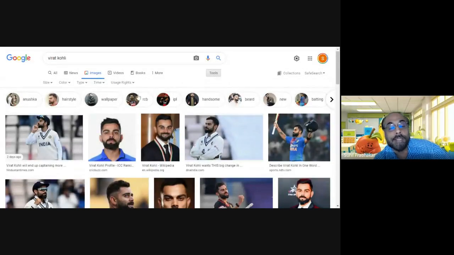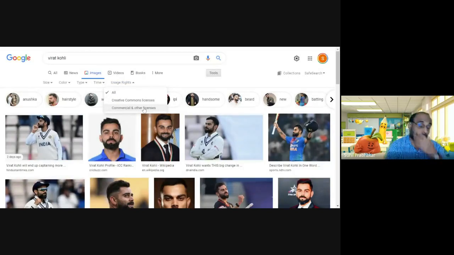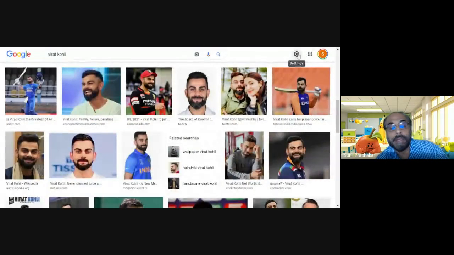Again, go to tools. Then you can sort it by any type: clip art, fine line drawing, GIF. Then you can sort it by the time it appeared on the internet. You can sort it by usage rights. These are the facilities available for this. You can go to the collections also, and you can go to the saved search also. And in the Google window, there is another opportunity in the advanced search.